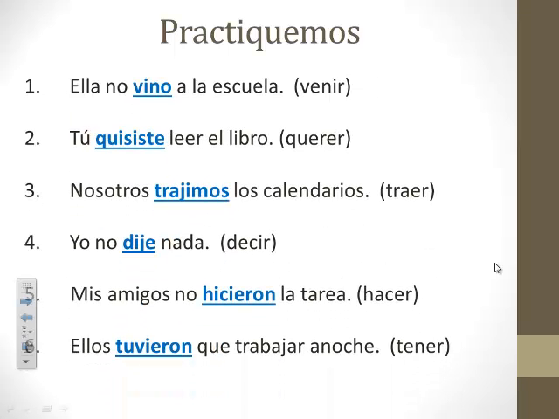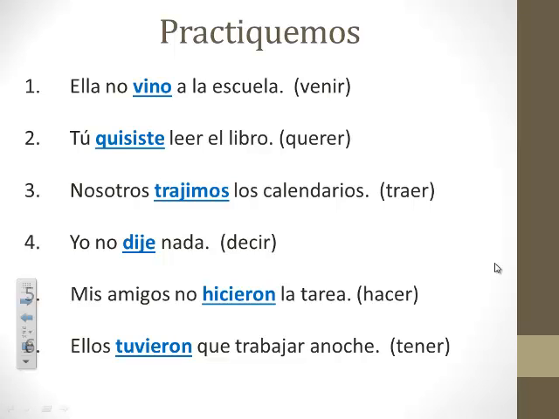Okay, aquí, las respuestas. Repasemos. 1. Ella no vino a la escuela. She did not come to school. 2. Tú quisiste leer el libro. You tried to read the book. 3. Nosotros trajimos los calendarios. We brought the calendars. 4. Yo no dije nada. I didn't say anything.